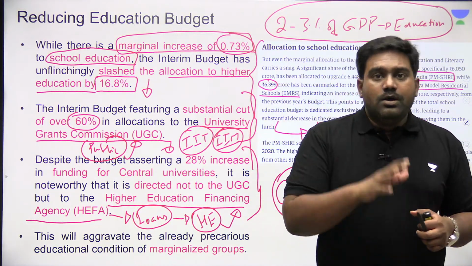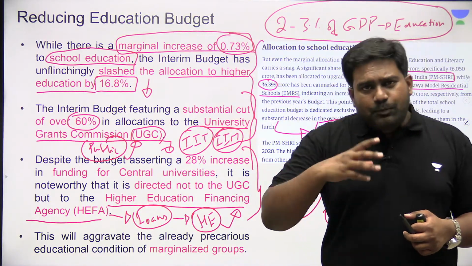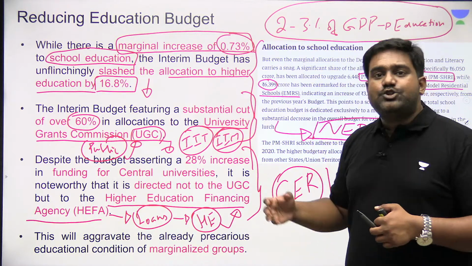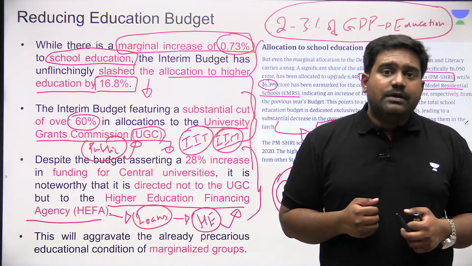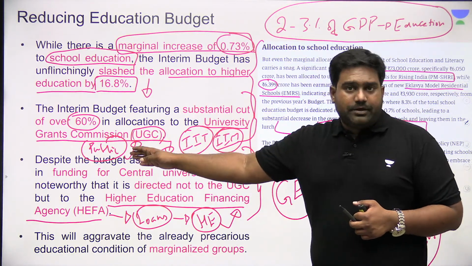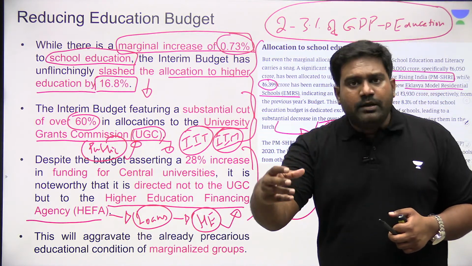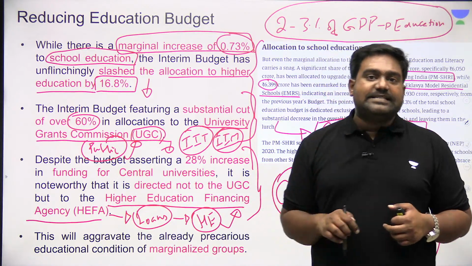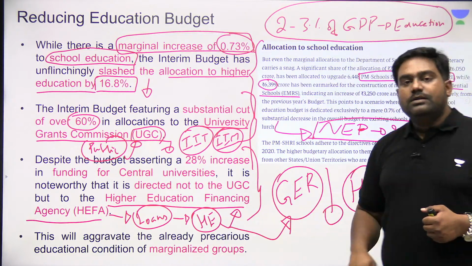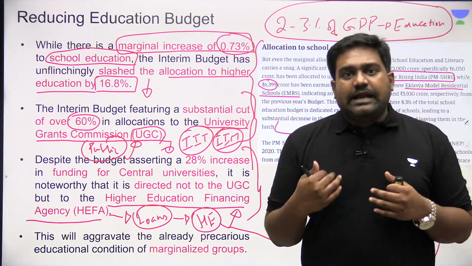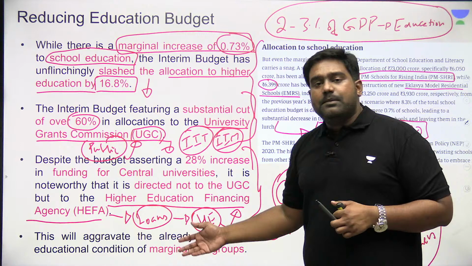Their only hope was the grants that were provided by the UGC. Right? The University Grants Commission would provide these concessional grants which would fund the education of many students in higher education from the marginalized sections. So now with the reduction of the budget for UGC, reduction of budget for higher education, the government is relying on a loan providing agency which is being established, the Higher Education Financing Agency, to provide loans to fund their education. So honestly, the writer has doubts about whether the weaker sections can benefit from this, because they may not be able to afford these loans.